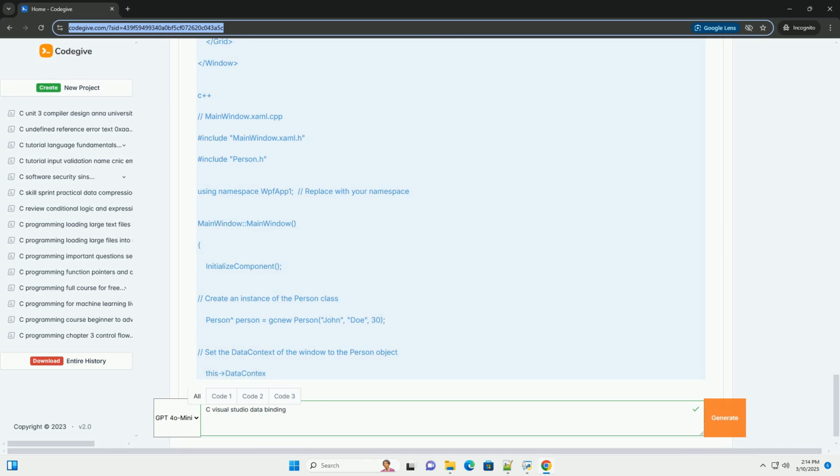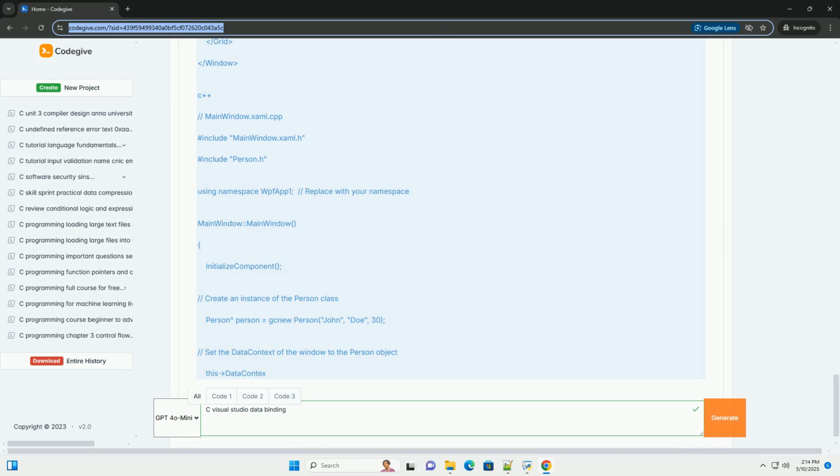Update source trigger. Determines when changes in the target property are propagated back to the source. Common values include PropertyChanged: updates the source whenever the target property changes. LostFocus: updates the source when the target loses focus. Suitable for text boxes. Explicit: requires manual intervention to update the source, using the binding expression's UpdateSource.